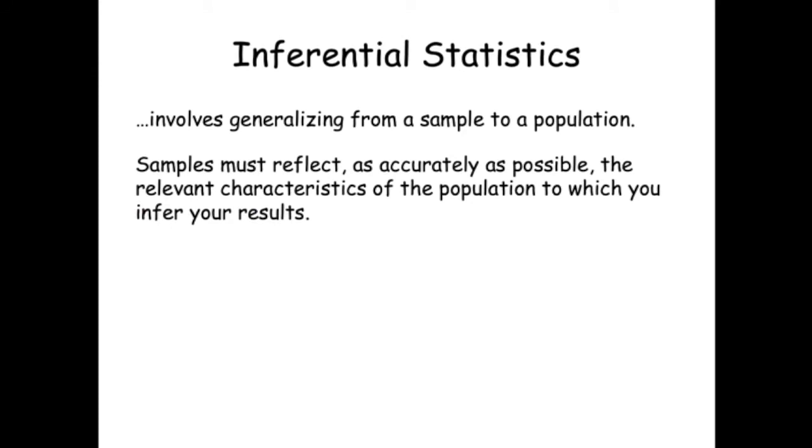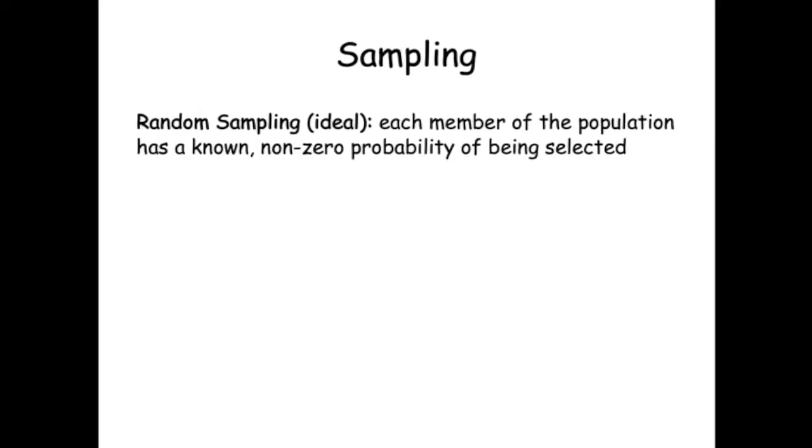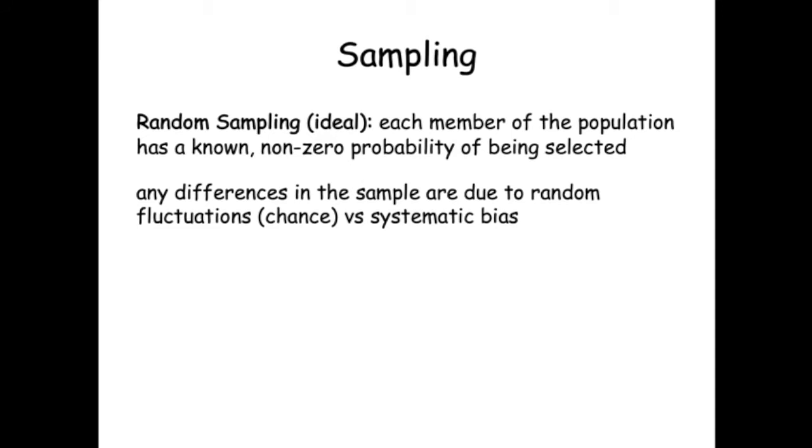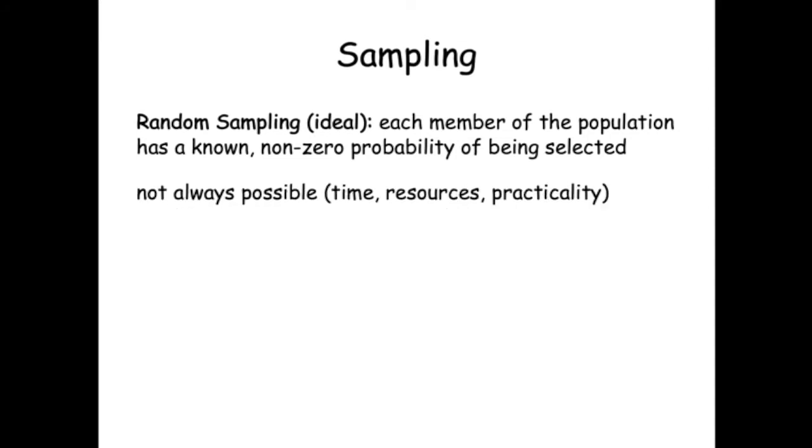Inferential statistics is a process of generalizing to a population from sample results. In order to have confidence in this generalization, the sample must be an accurate reflection of the population. In random sampling, every member of the population has a known, non-zero probability of being selected into the sample. Random sampling does not guarantee that the sample is representative of the population, but it ensures that any differences are due to chance fluctuations rather than systematic bias.